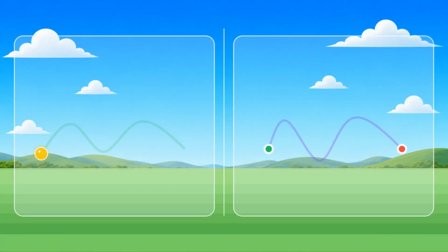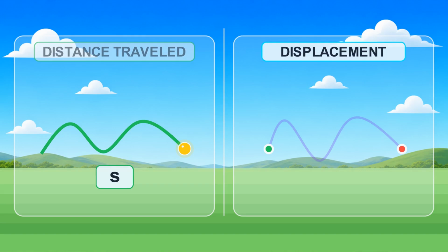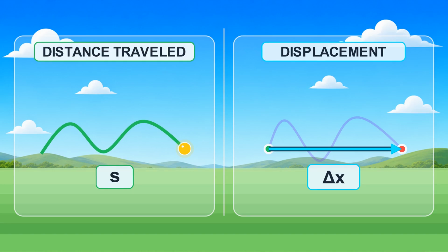Now we have two quantities that may sound similar at first, but describe two completely different ideas. Distance traveled asks, how much ground did the body cover in total? Displacement asks, where did the body finish compared with where it started? These are different questions, so they often have different answers.